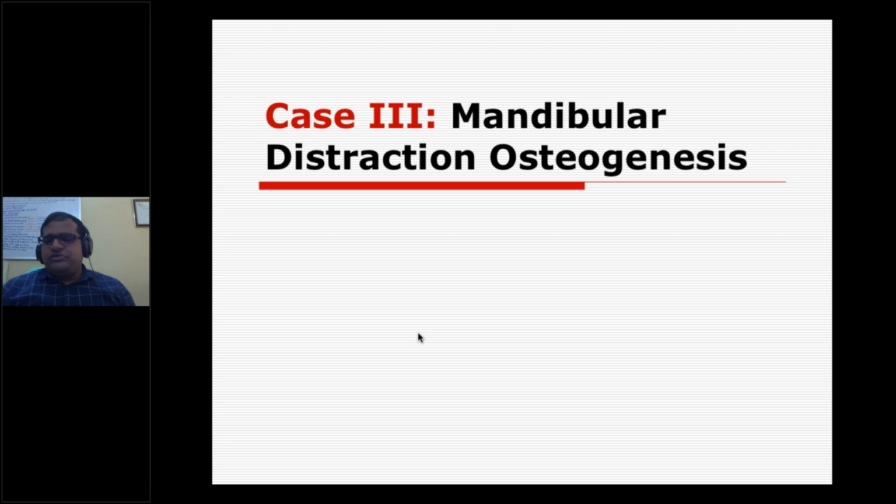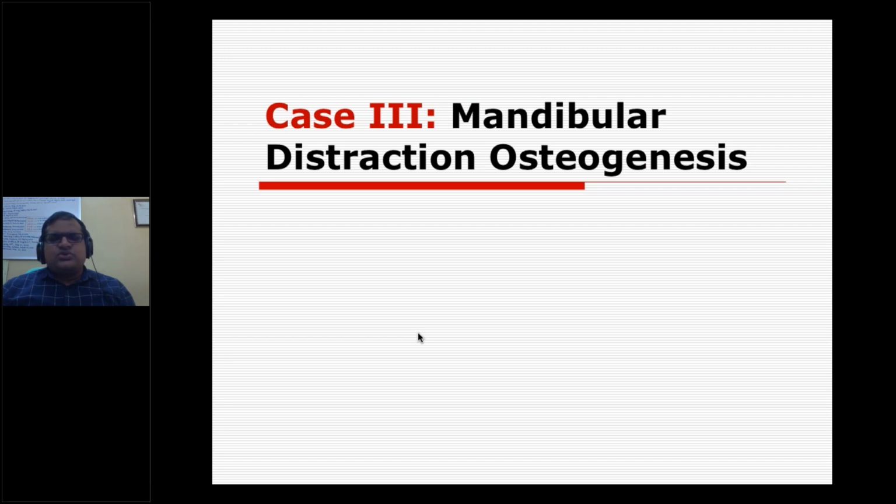So normally if you cut open the bone and leave the gap, the bone has its own beautiful property of natural bone growth, it will be happening. That depends on age, sex and all, what is the rate of the bone growth. But what you are trying to do here in distraction osteogenesis is take a distractor, normally they call it a distractor.